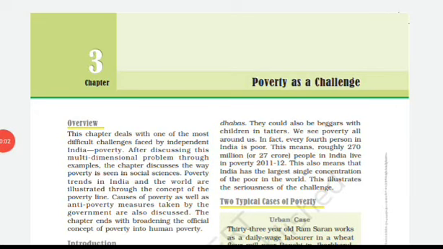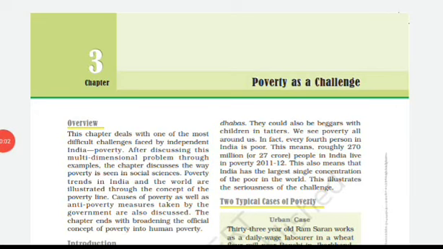According to you, children, whenever we hear the word poverty, we feel that poverty is a situation where people are unable to fulfill the basic necessities of life, isn't it? In our daily life we come across many people who we think are poor, isn't it? By seeing someone we say that these are the poor.